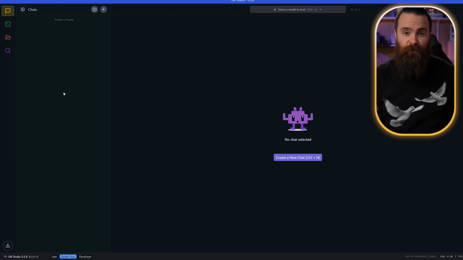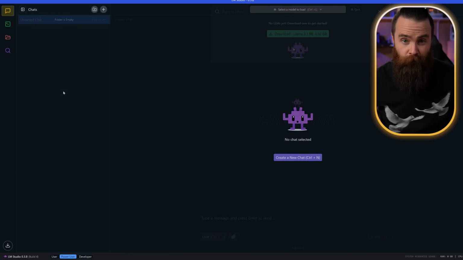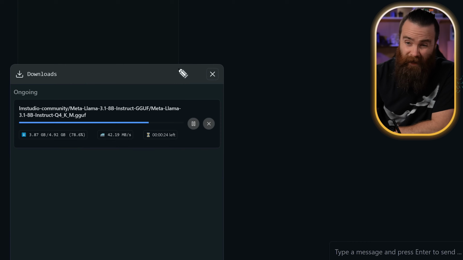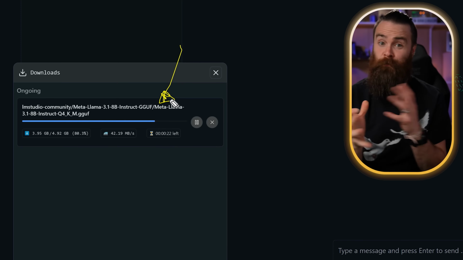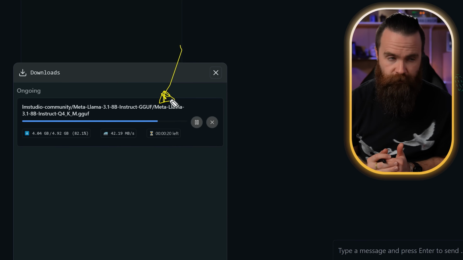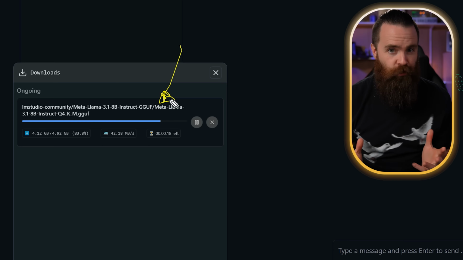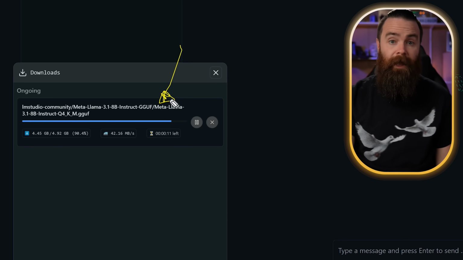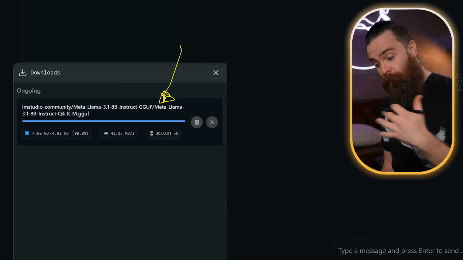You'll be taken through a wizard to install your first local AI model, probably Llama 3.1 8B. It may show you a smaller model if your hardware can't handle it. Now, what do I mean by that? That's the one caveat with running local AI models. You have to have some hardware to run it. It's likely the computer you're using now can run something. Even a Raspberry Pi can run a model. But the more hardware you have, the bigger models you can run.